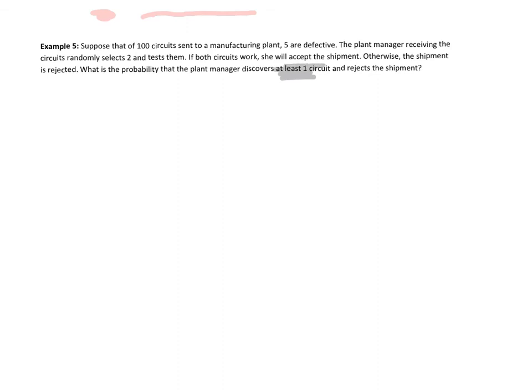At least probabilities, we use the complement. Okay, so we looked at this in a previous section. So again, we start off by writing the probability we want to find. Probability at least one is defective. And we use the complement.